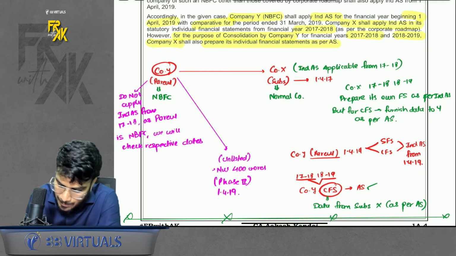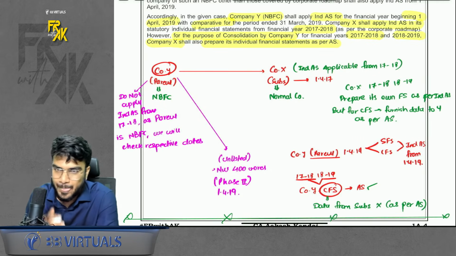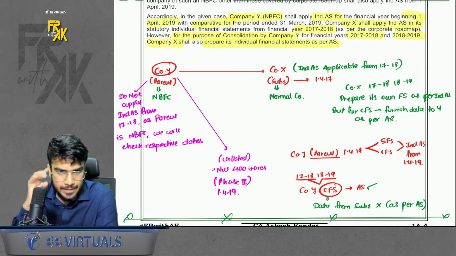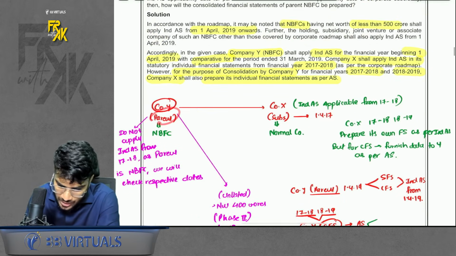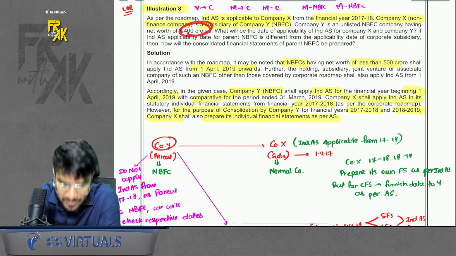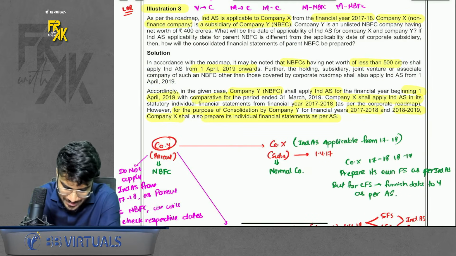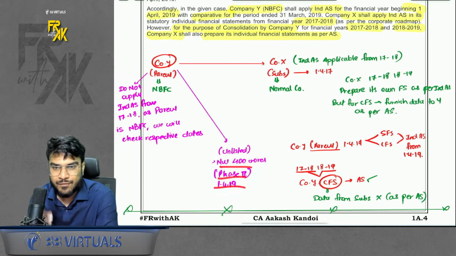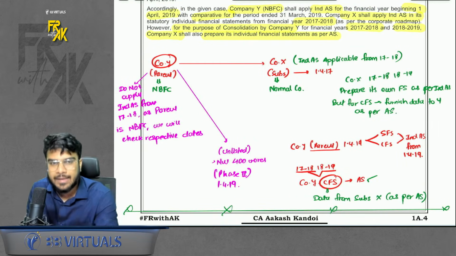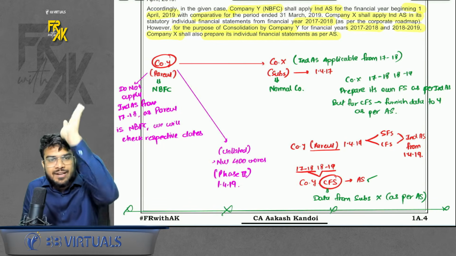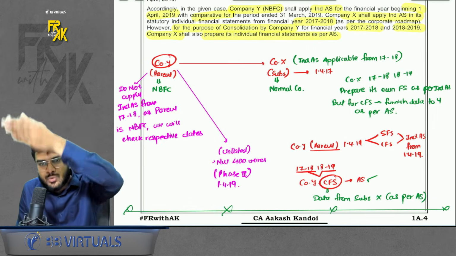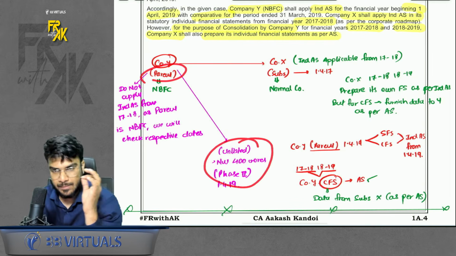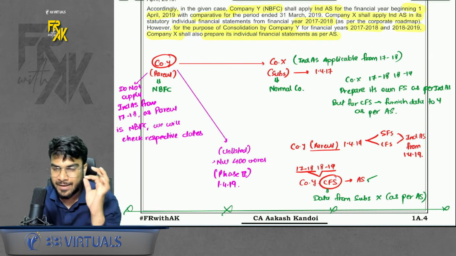So for subsidiary, it became applicable on 1st April 17. The subsidiary will start preparing financials as per Ind AS. For parent, it is mentioned in the question that the parent's net worth was 400 CR, right? So that means the parent is falling under phase 2. So parent falls under phase 2 and apply from 1st April 19. Sir, how come 1st April 19? Remember the dates now, 15, 16, 17, 18, 19. NBFC's phase 2 is from 1st April 19. So the parent will start falling from 1st April 19 phase 2 as per the respective dates.